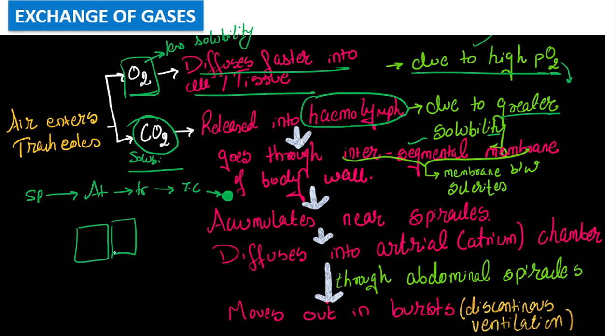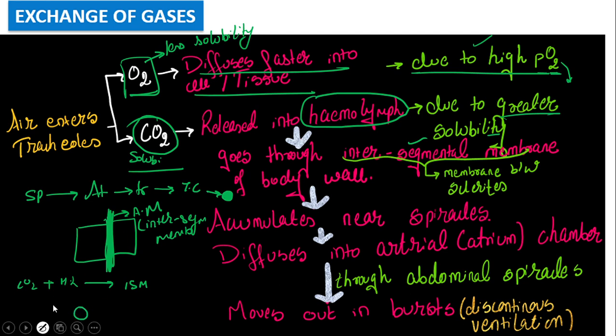If you remember, I told you one scleroid is connected with another scleroid with a membrane. We call it the arthrodial membrane. This arthrodial membrane we also call the intersegmental membrane. So carbon dioxide dissolves in the hemolymph and enters the intersegmental membrane. Through the intersegmental membrane, what will happen?